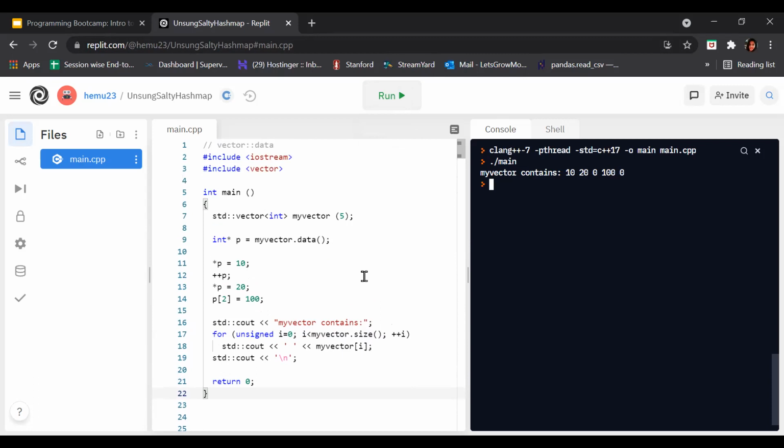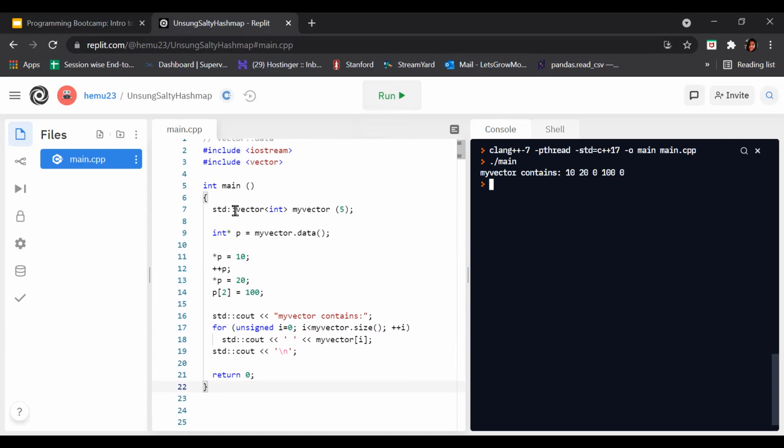How does it come? You guys are probably thinking how does it work? See, we are creating data here. First we are creating a vector of type int named my vector. And remember, the size is 5, meaning it contains 5 elements: 1, 2, 3, 4 and 5. Now we are creating a pointer, or we can say a reference, and we are assigning it my vector dot data. The data of this vector we are assigning to this reference p.